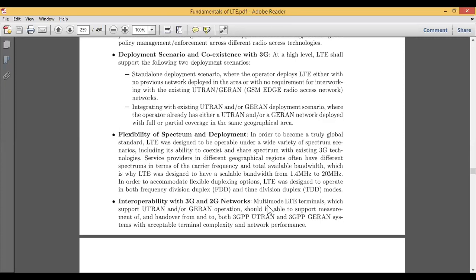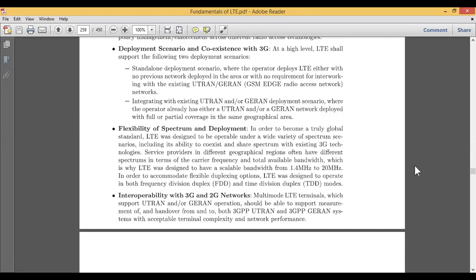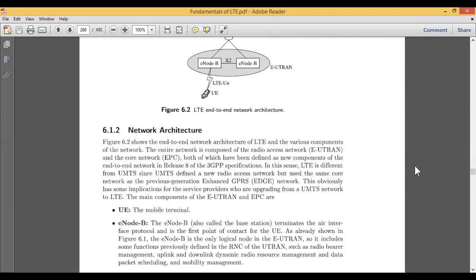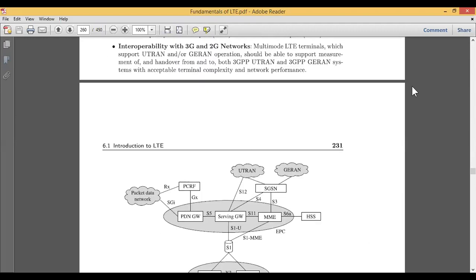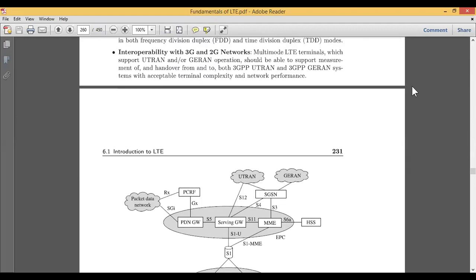Other than that, the multi-mode LTE terminals which support these two operations should be able to support the measurement of and the handover to and fro between both the 3GPP and 3GPP2 generation systems, which should be acceptable. Terminal complexity should also be acceptable with respect to network performance. So in this way we go about designing the LTE structure of the radio network interface.